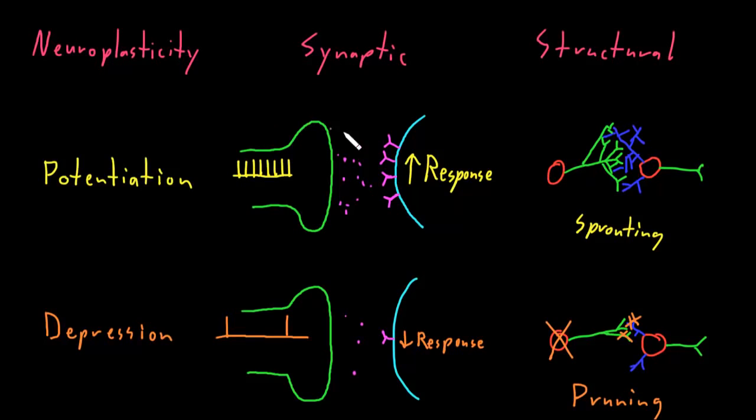So these are a few of the things we know about neuroplasticity, but there's a lot more that we don't understand yet. And there's still a lot of research going on trying to understand how all these processes happen and how they contribute to all these amazing functions of the nervous system that can change over time.